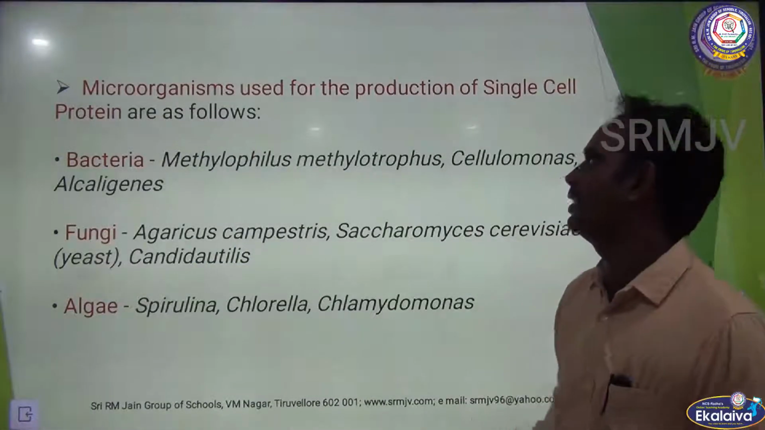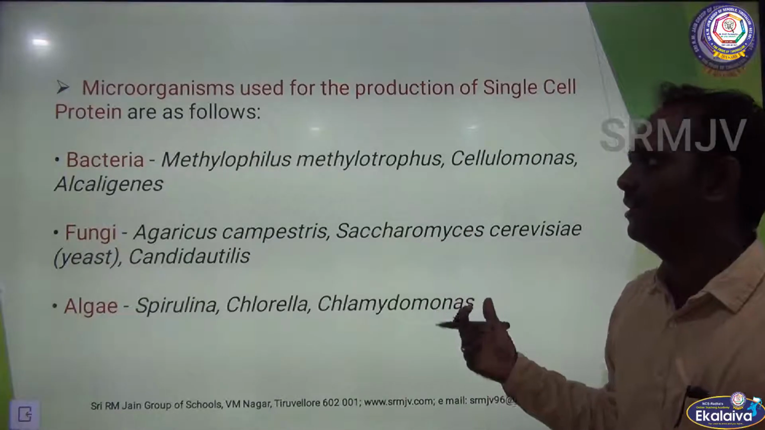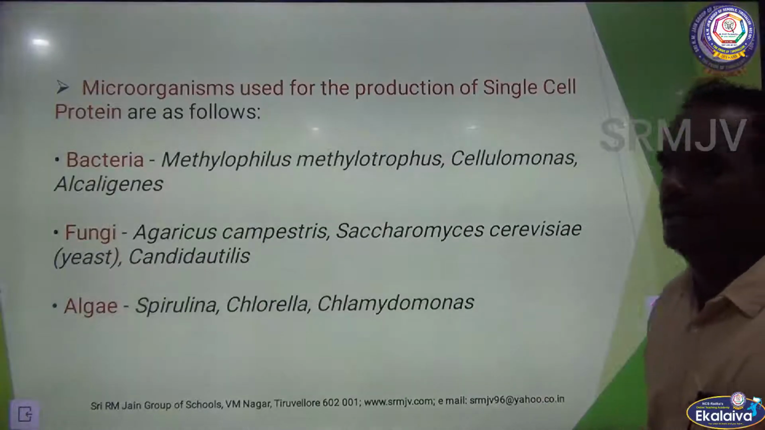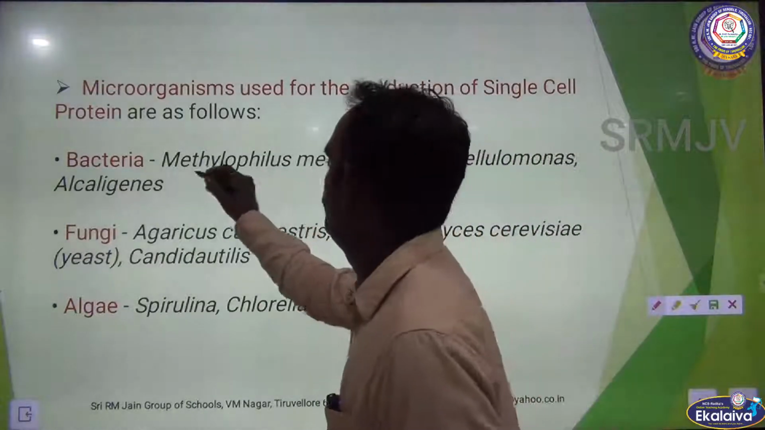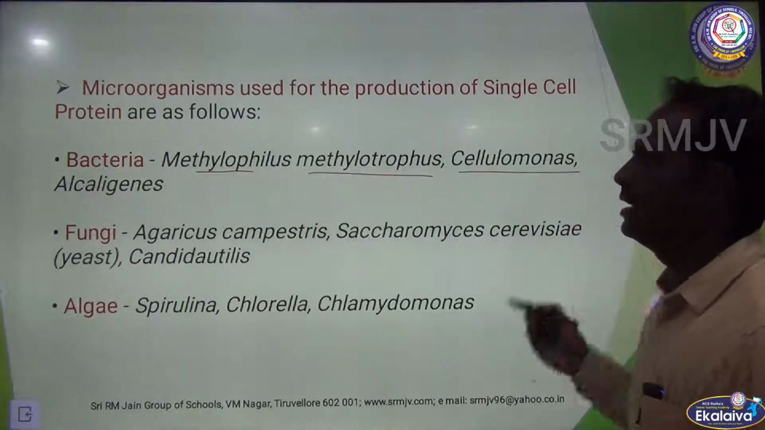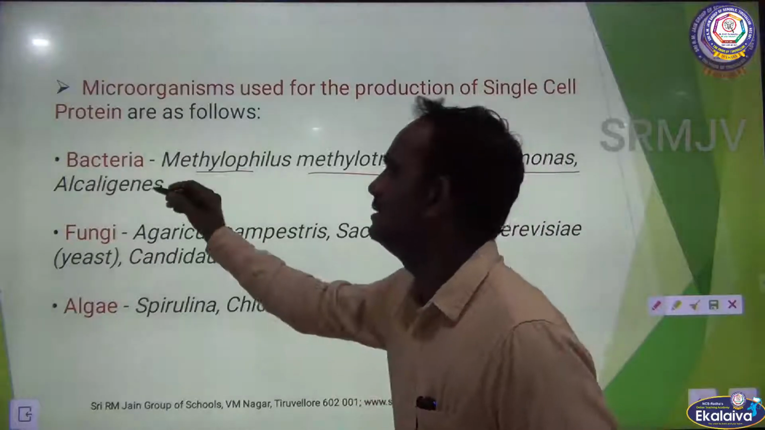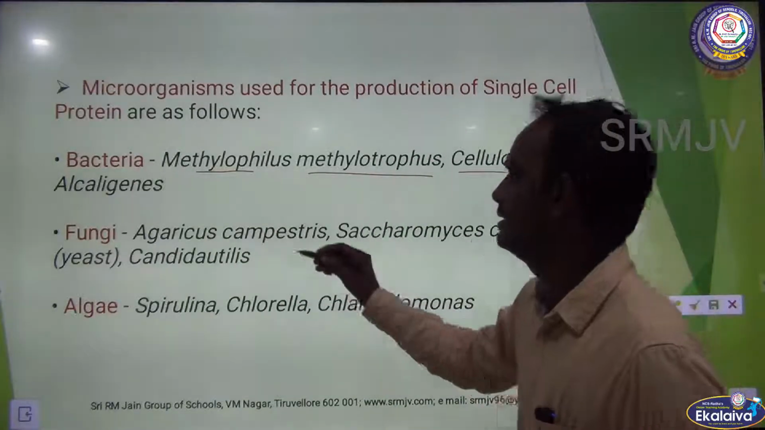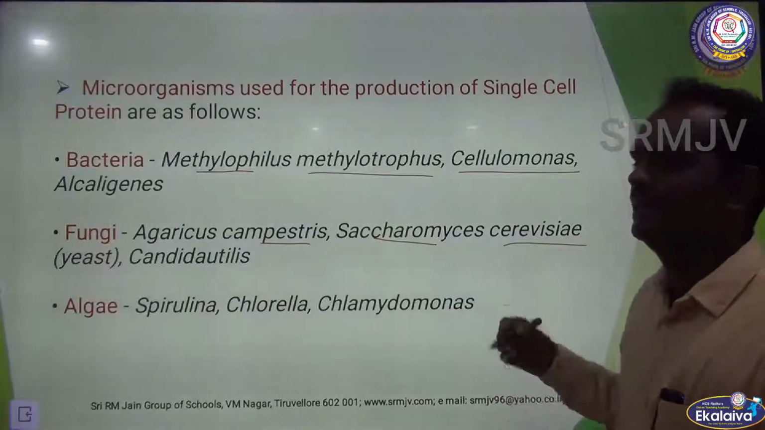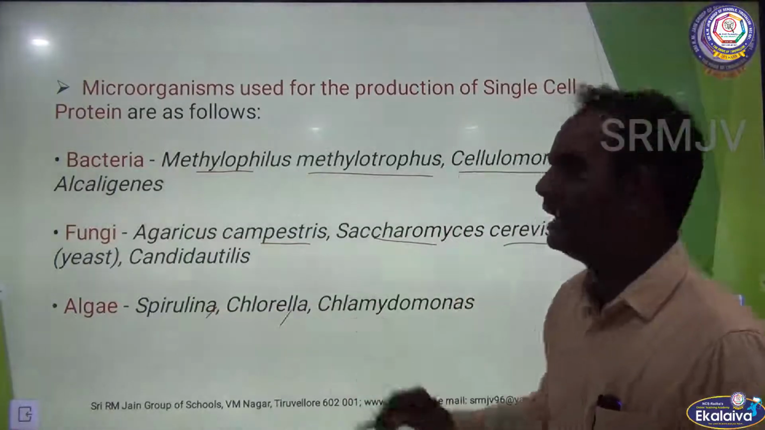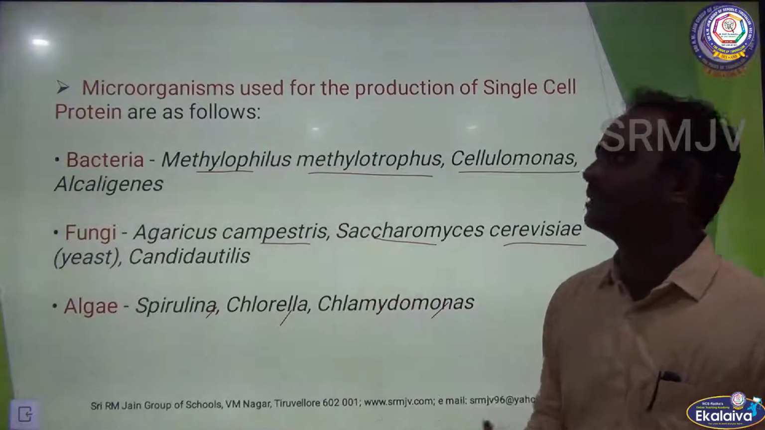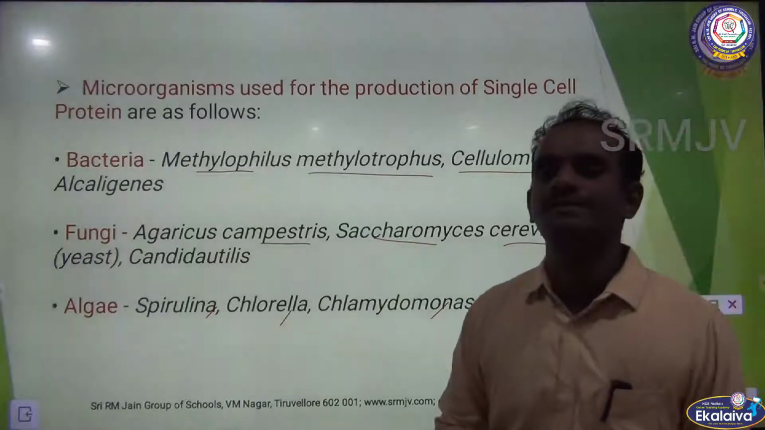Microorganisms used for the production of SCP are bacteria, fungi and algae. In bacteria, example is Methylophilus methylotrophus, Cellulomonas, Alcaligenes. In fungi, Agaricus campestris and Saccharomyces cerevisiae. In algae, Spirulina, Chlorella and Chlamydomonas. These are all the microorganisms used for the production of single cell protein.